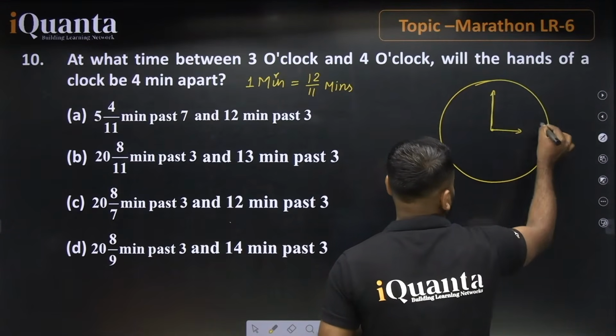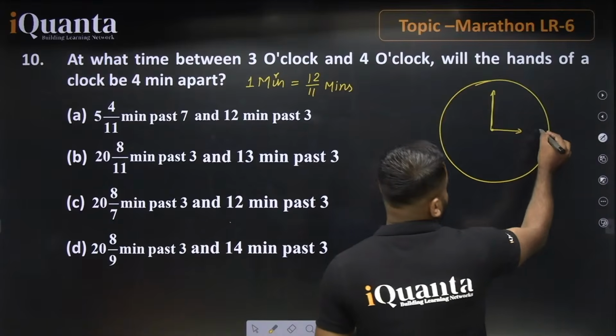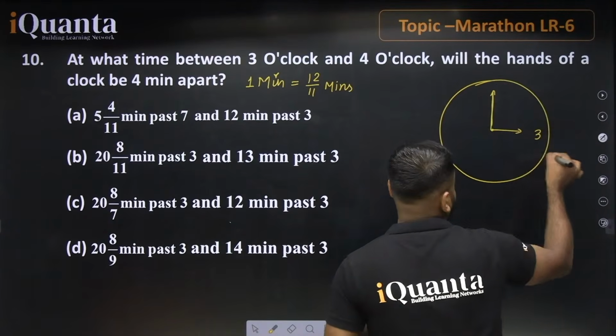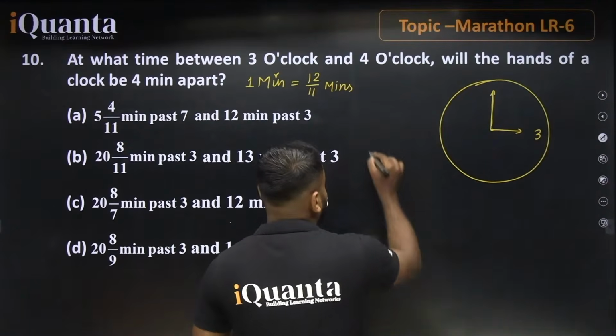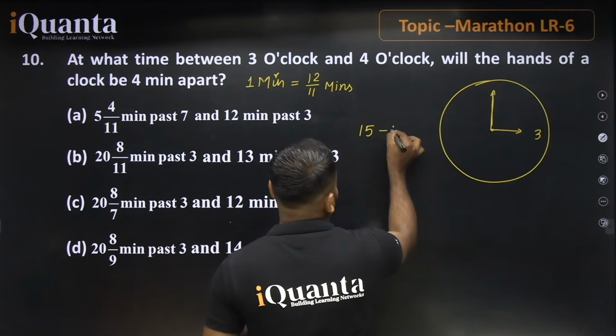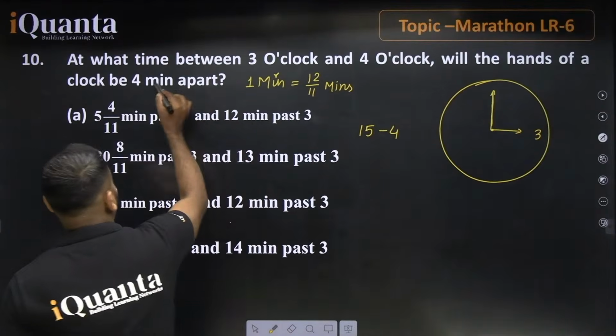So it means that this is currently at 15 minutes, because this is 3 and this is 12, so 3 means what? Equals 15 minutes. So our hour hand is at 15 minutes. So it means either 15 minus 4. Why are we talking about 4 minutes apart?